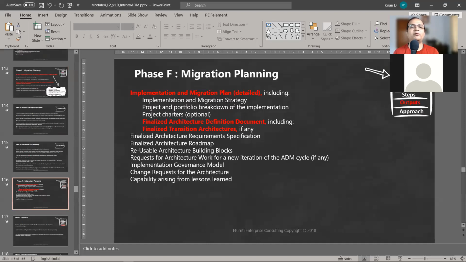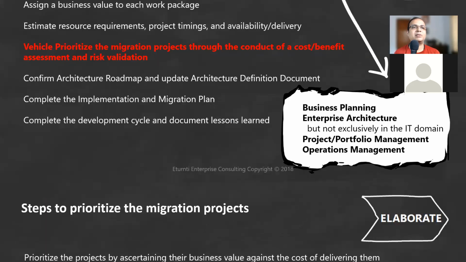When you finish the migration, and if your migration is successful, you will have the architecture definition document, your transition architectures, your business capability, migration plan, migration strategy. All of these are part of your architecture realization phase.